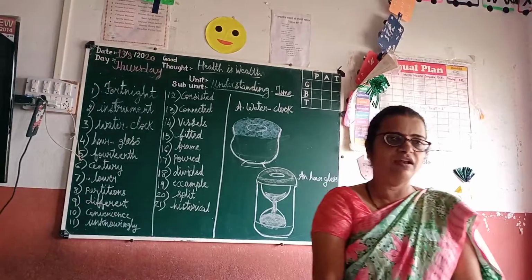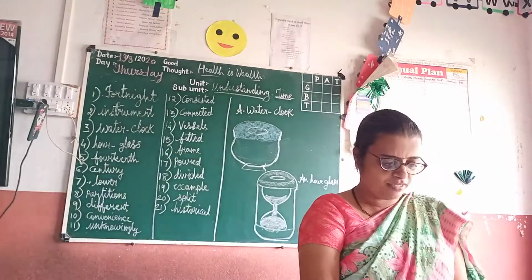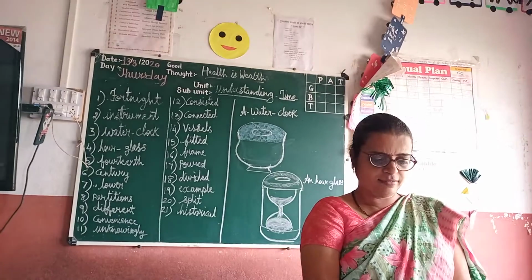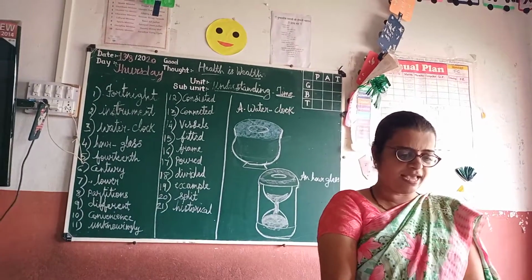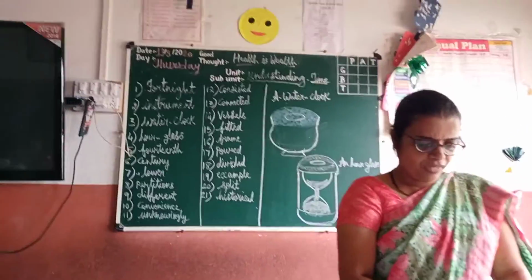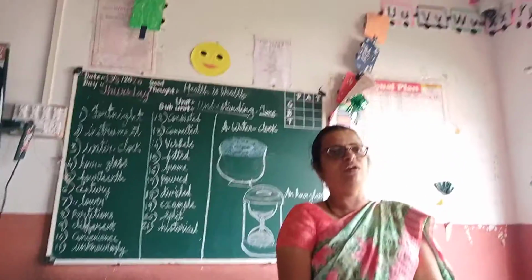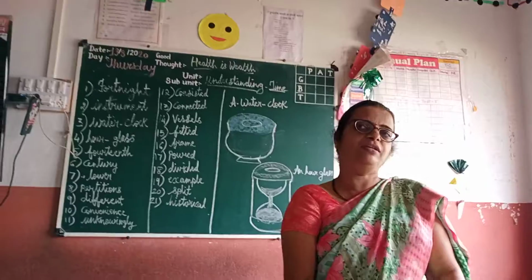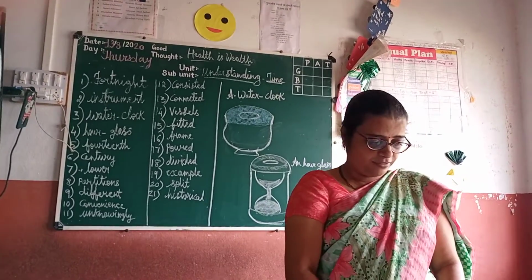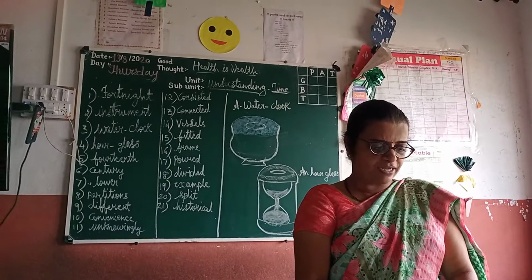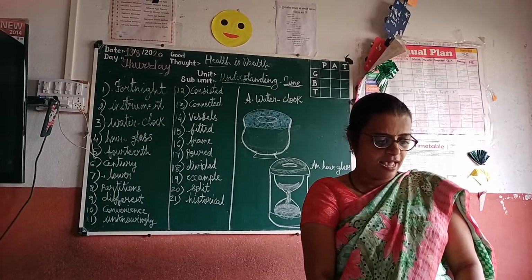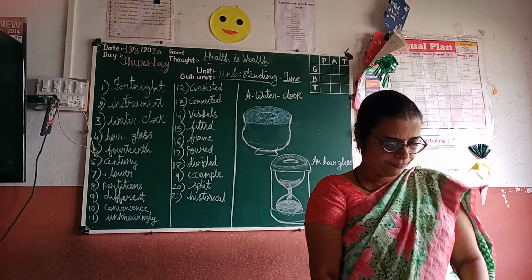Let's see what you have learned. For the convenience of day-to-day work, time is split into parts, and when we use words like right now, in a while or later, we unknowingly measure time in our minds. Later means later I will meet you, or later you come to see me. Time is measured using instruments such as clocks, calendars and school timetables.